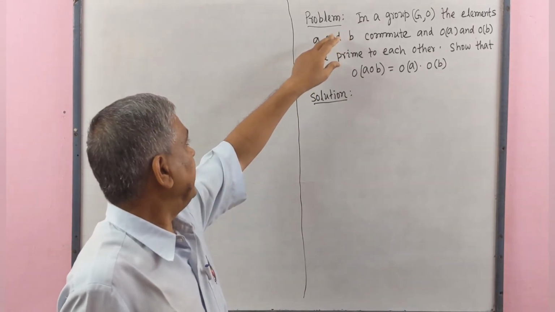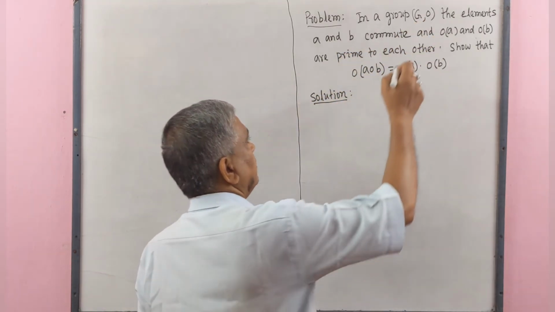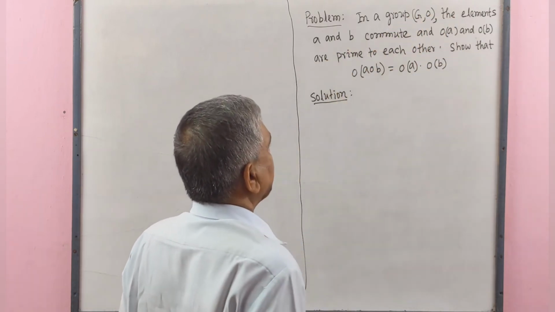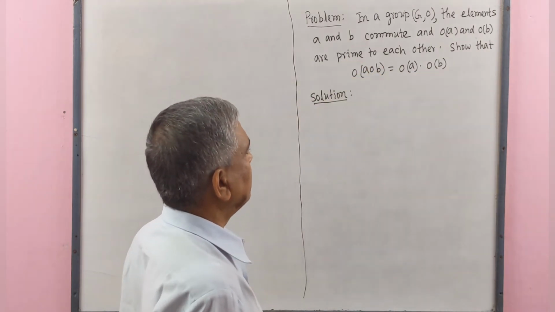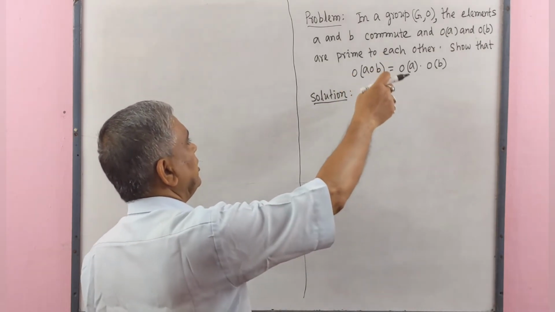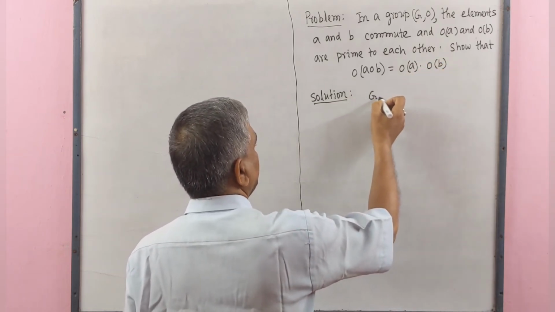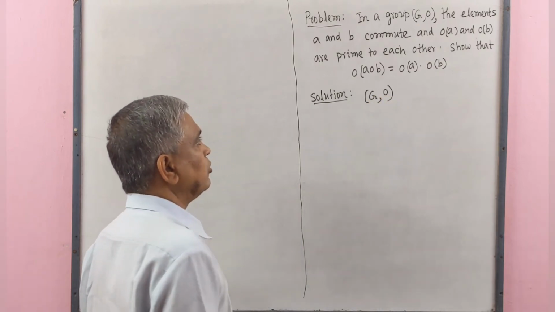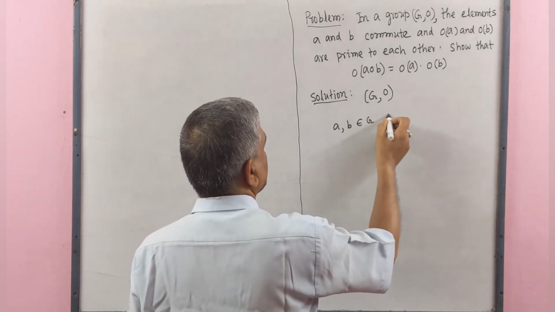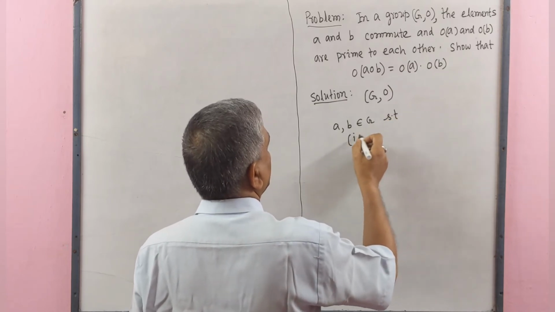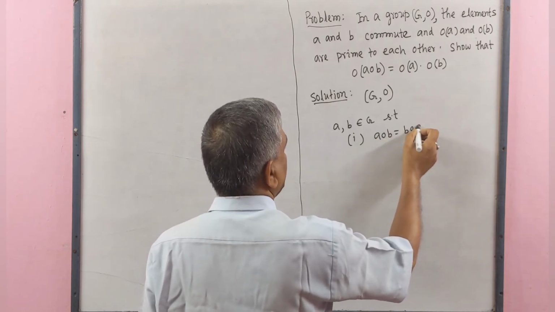Now we shall solve another problem. Problem is, in a group G with given binary operation, the elements A and B commute, and order of A and order of B are prime to each other, so that order of A operation B equal to order of A multiplied by order of B. Since given that G is a group, here A, B belong to G such that number 1, they commute, means A operation B equal to B operation A.